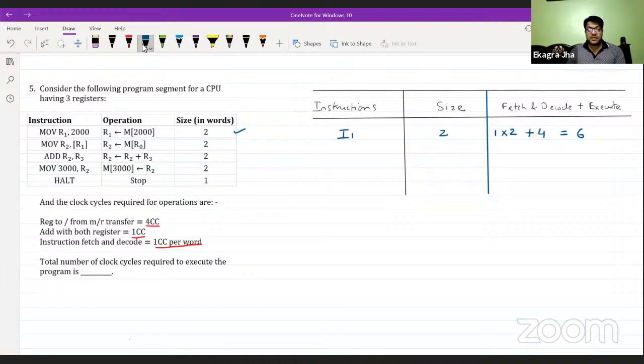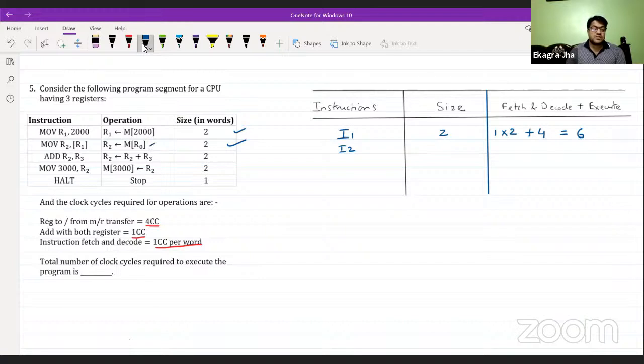So we need to calculate each and every clock cycle requirement for each instruction, then the total number of clock cycles will be there. So in I1, six clock cycles are going to be required for fetch, decode, and execute. Let's start with another instruction, I2. I2 again has two word size, and the operation is again based on memory to register or register from memory. So we have R0.